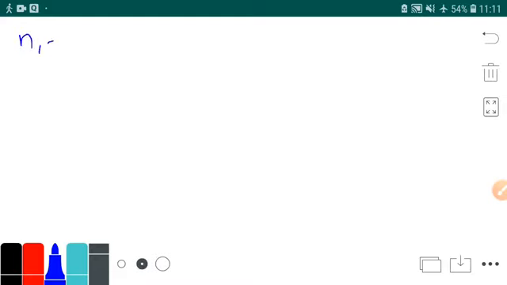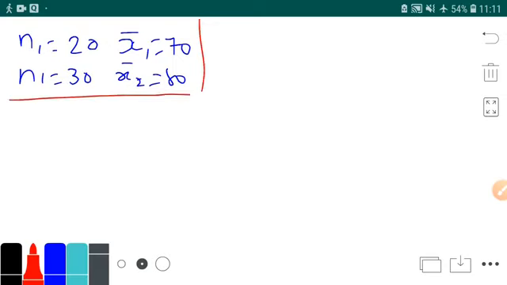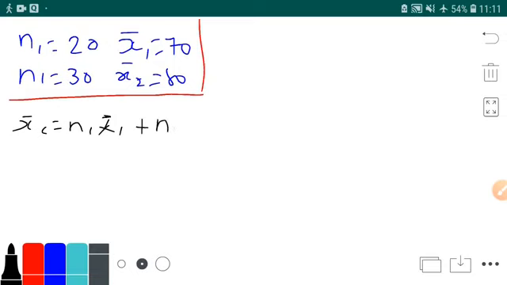Now let us solve that previous example. I told you that there are 20 students in your class 11 and average marks are 70. There are a total of 30 students in your class 12 and average marks are 80. I want to find the average marks for all the 50 students. How will I find it? We'll be solving with the formula. x bar c is equal to n1 x bar 1 plus n2 x bar 2 upon n1 plus n2.